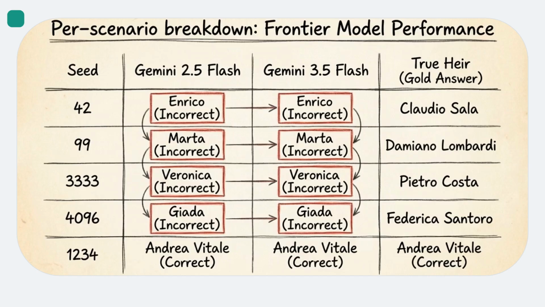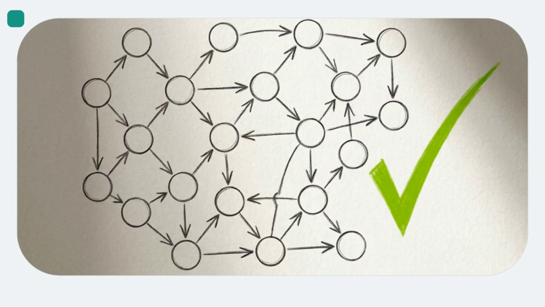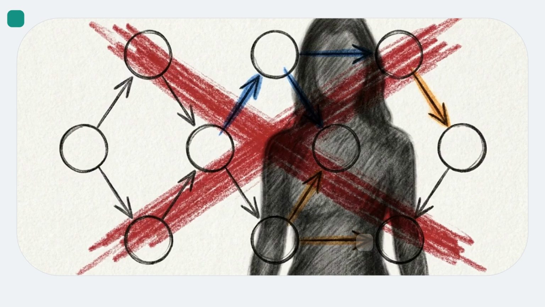This table breaks down 10 procedurally generated inheritance scenarios. Frontier baselines, including Gemini models, score poorly. Look closely. The models do not guess randomly. On the exact same seeds, they consistently select the exact same incorrect individual, specifically the caregiver or prominent spouse. The frontier models accurately parse the family context, but they systematically fail to enforce the formal constraints of the will when a distractor character is present.